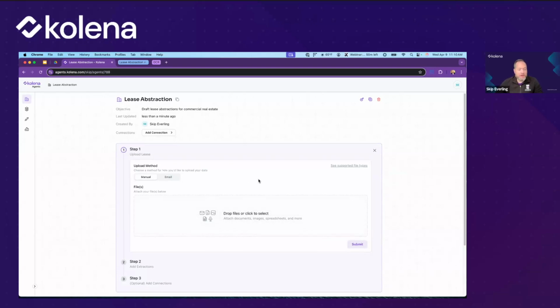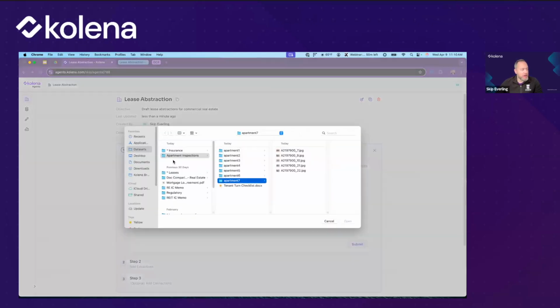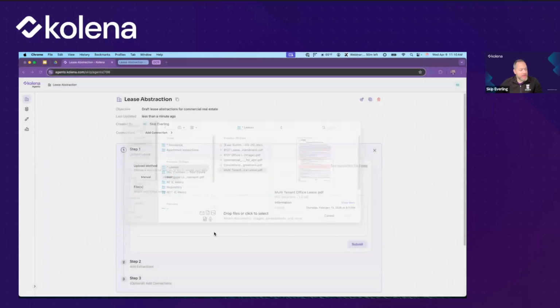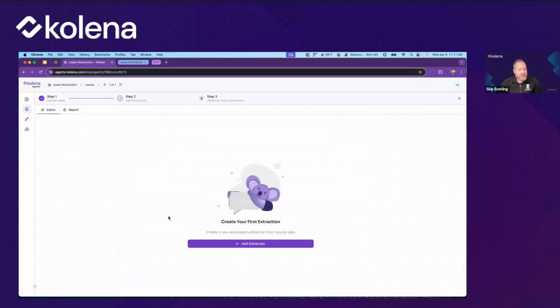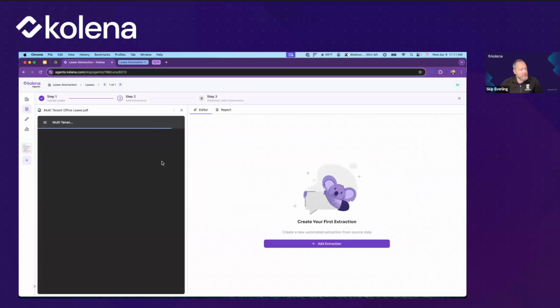In this case, since I'm wanting to abstract a lease, what I'm going to do is just click to upload a lease that I have right here. This is just an office lease. I'll go ahead and click submit. As soon as I click submit, it gets processed into the platform.